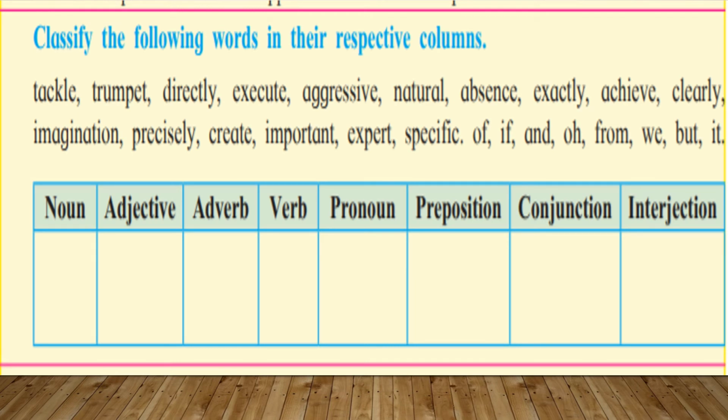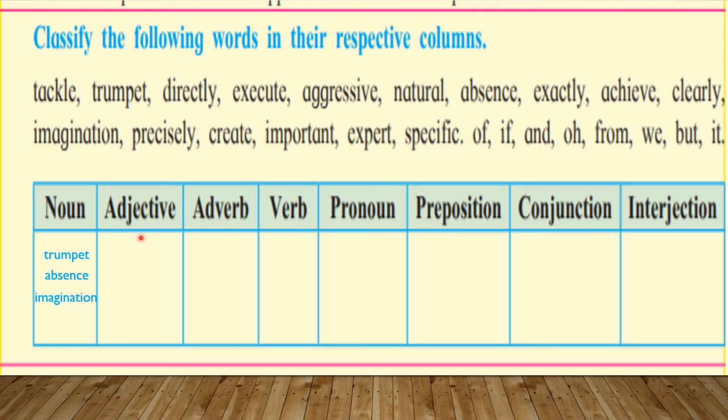Now see the next activity. Classify the following words in the respective columns. Here we have some words and we have to classify them in the given columns. These columns are based on the parts of speech which are being learned by us. Now see the words and the columns. In the first column, that is noun, we may take the first word, that is trumpet. Same as the next word, you may take absence. Same as the next word, you may take imagination.